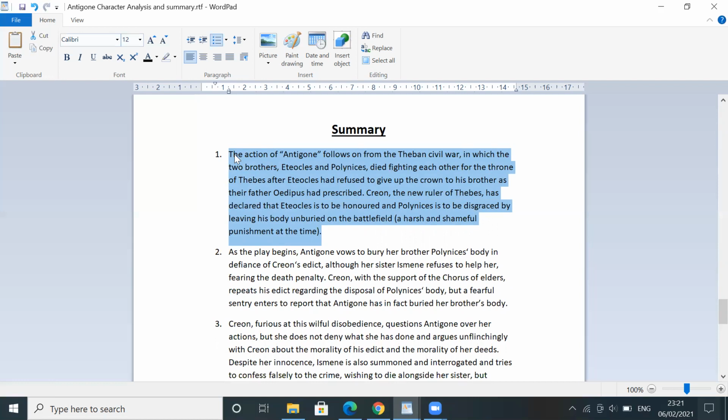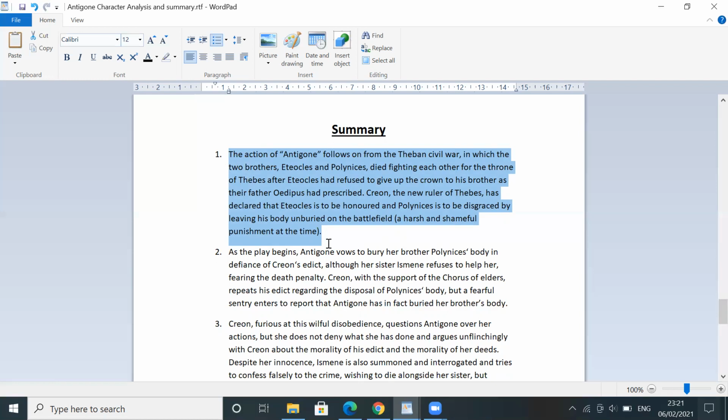So again, the action of Antigone follows on from the Theban War, in which two brothers, Eteocles and Polynices, died fighting each other for the throne of Thebes, after Eteocles had refused to give up the crown to his brother, as their father Oedipus had prescribed. So Creon, the new ruler of Thebes, declared that Eteocles is to be honored and Polynices is to be disgraced. He's to be disgraced by leaving his body unburied on the battlefield. Yes, unburied on the battlefield. And they also brought in a soldier or a sentry to make sure that the body stays unburied on the battlefield.